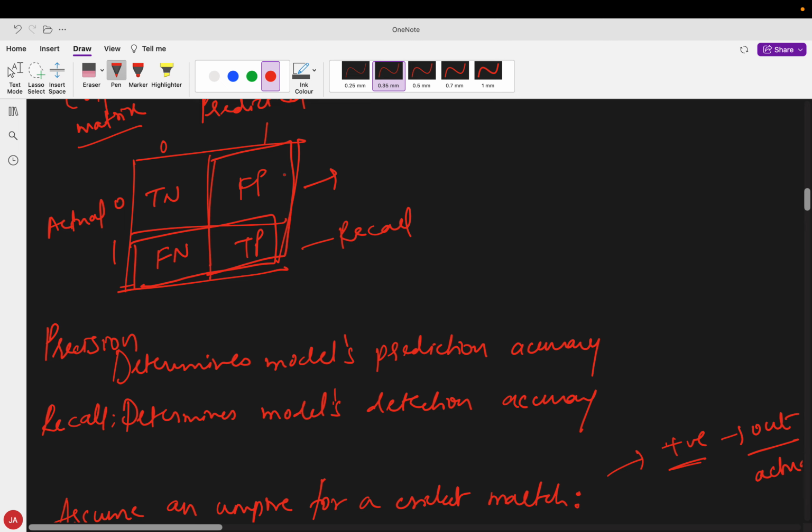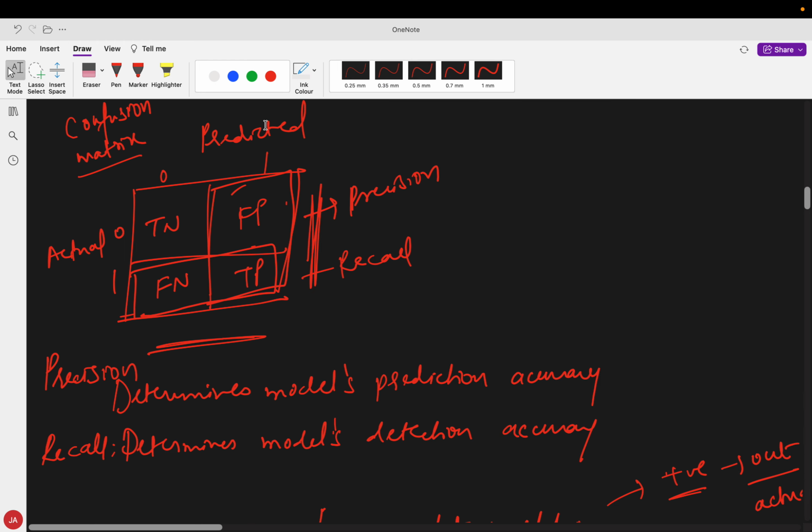when we look horizontally versus vertically, this is precision. Both focus on the true positive, but considering the false positive here. This is the predicted precision accuracy, and the actual detection accuracy. This is precision accuracy, this is the detection accuracy, because this is the predicted class. Out of the total predictions, how many were correct; out of the total actual positives, how many were detected. So we look at the horizontal.